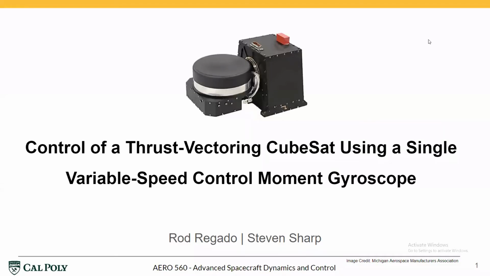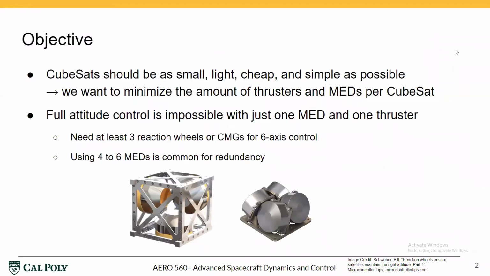My name is Rudder Gatto and my partner is Stephen Sharp. Our presentation is on the control of a thrust vector in CubeSat using a single variable speed control moment gyroscope.